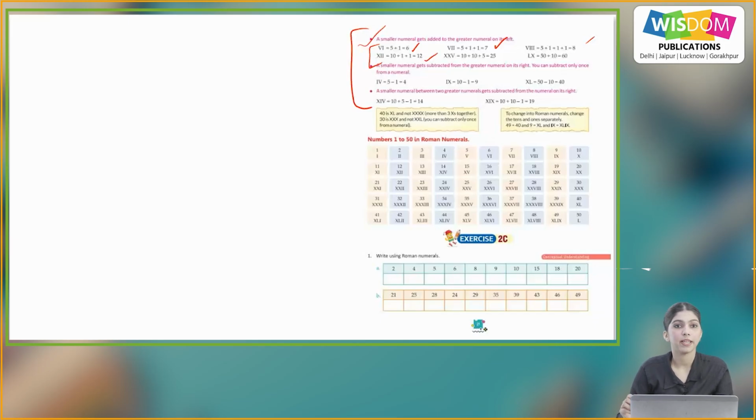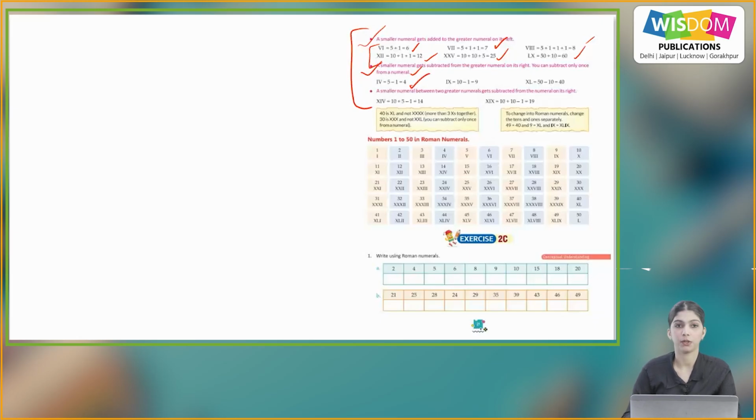XII means 10 plus 1 plus 1, 12. Here XXV means 10 plus 10 plus 5, 25. LX means 50 plus 10, that is 60. Here, a smaller numeral gets subtracted from the greater numeral on its right. You can subtract only once from a numeral. So, addition we can do many times, but subtraction can be done only once.